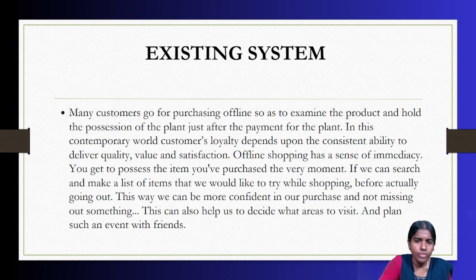Clear with this? So what are the different things we are going to accomplish in this project? I'm just telling you in a brief manner. Offline shopping has a sense of immediacy. If we can search and make a list of items that we would like to try while shopping before actually going out.